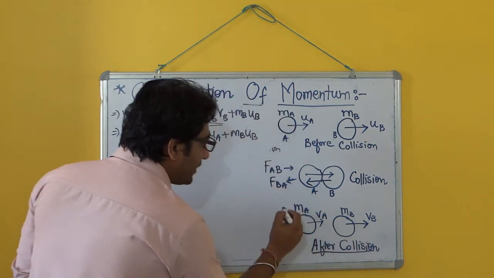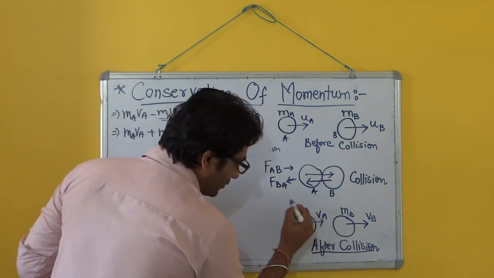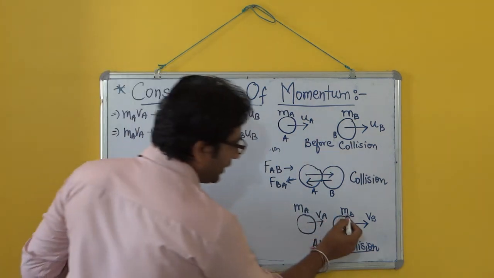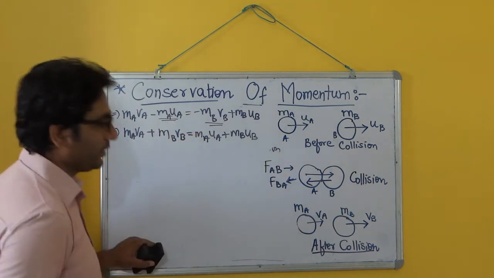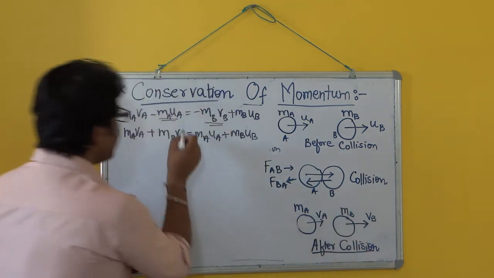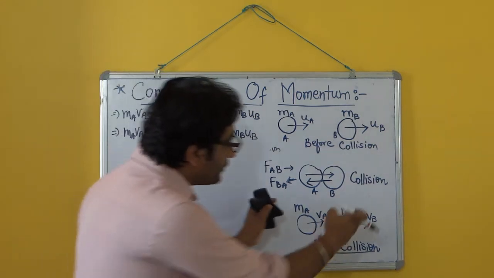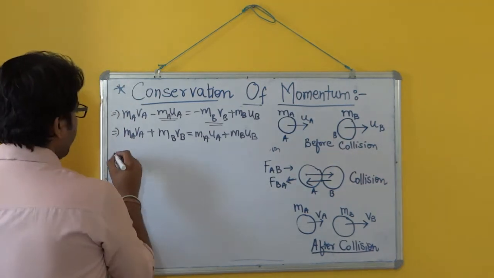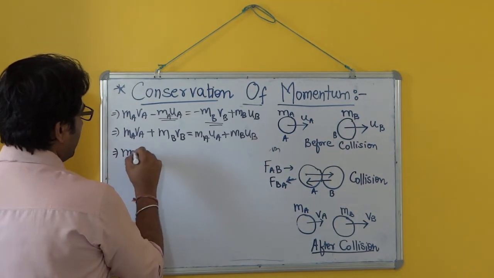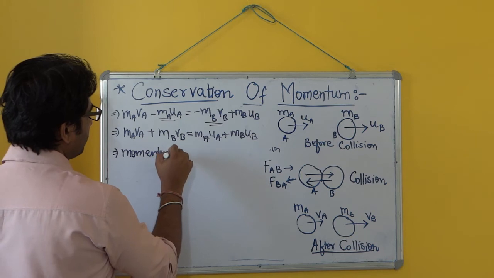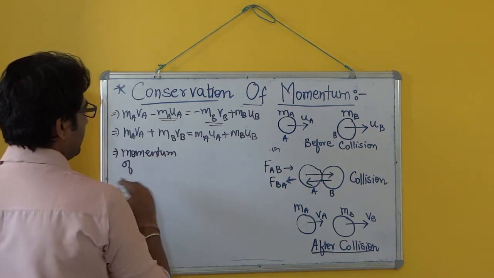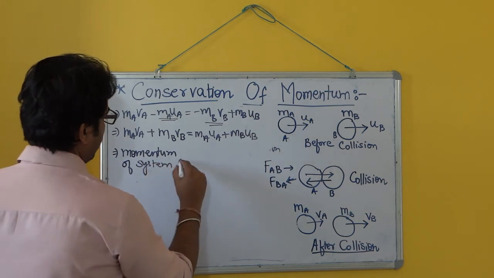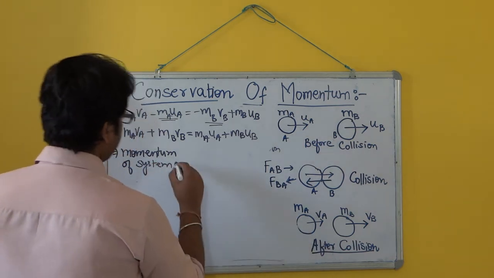This is the momentum of this system, which has two bodies, after collision. So it is equal to the momentum of the system after collision.